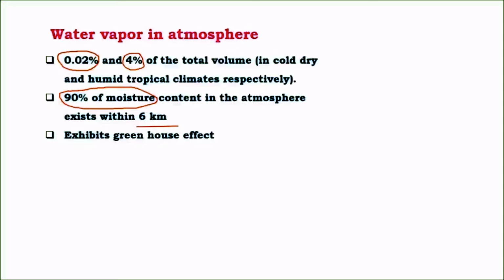The most important property is that water vapor can absorb both the radiation which comes from the sun as well as the radiation which is emitted by Earth. The sun emits radiation in the form of short wavelength radiation like ultraviolet rays, and these rays can be absorbed by water vapor. And also, after Earth receives this ultraviolet radiation and converts it into infrared radiation or heat, even this heat can be absorbed by water vapor.